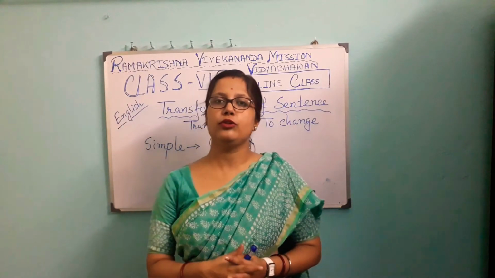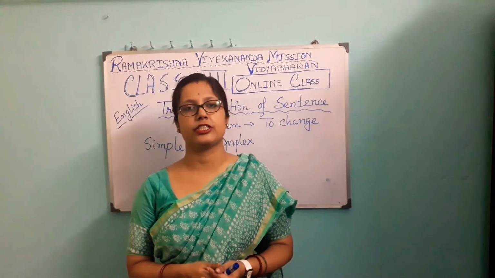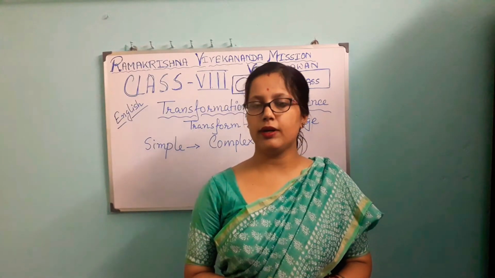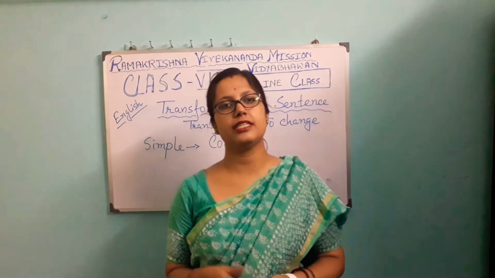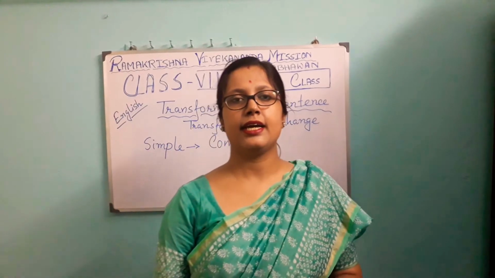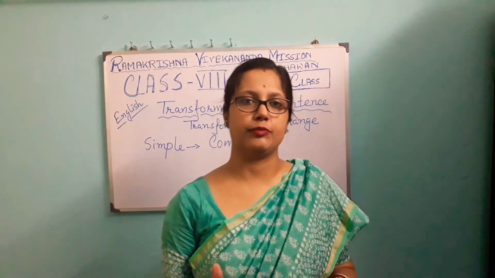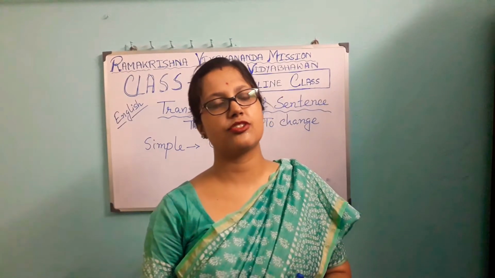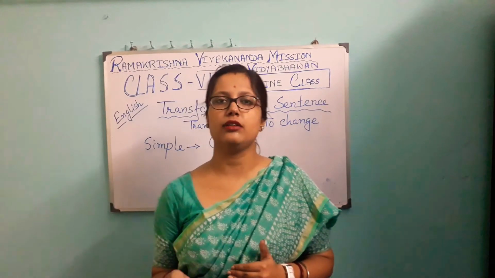Hope all of you know about clause, principal clause and subordinate clause. In a simple sentence, there is one finite verb, meaning there is only one clause. This is the structure of a simple sentence, not more than one clause.